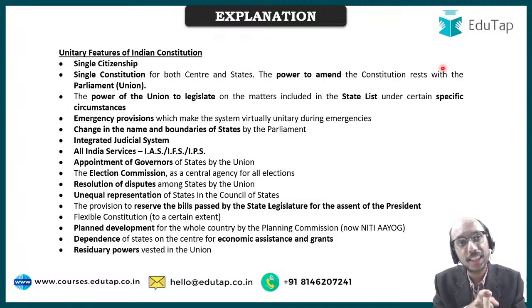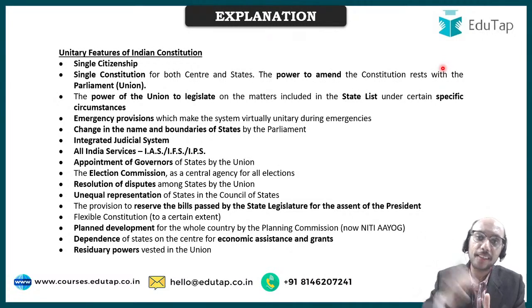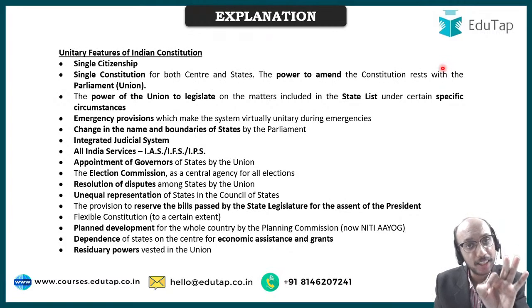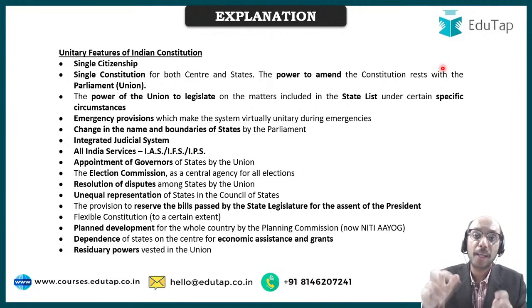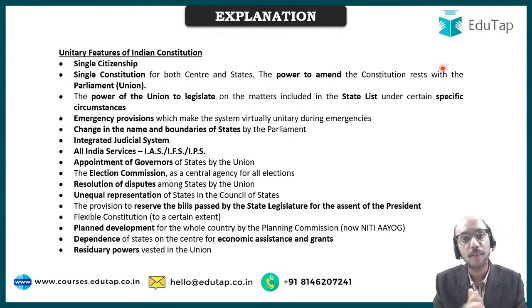We have only a single citizenship का concept. अमेरिका के अंदर there is dual citizenship कि I am citizen of Maharashtra and I am also citizen of India. ऐसा सब इंडिया के अंदर नहीं है, right? We have only single citizenship, that is citizenship of India. There is no concept of citizenship of Mizoram and citizenship of Gujarat. There is no concept of subnationalism. अगर वो है तो at least we have not legitimized subnationalism by granting different citizenship state wise, right? We have not done that. So there is only single citizenship, that you are citizen of India.